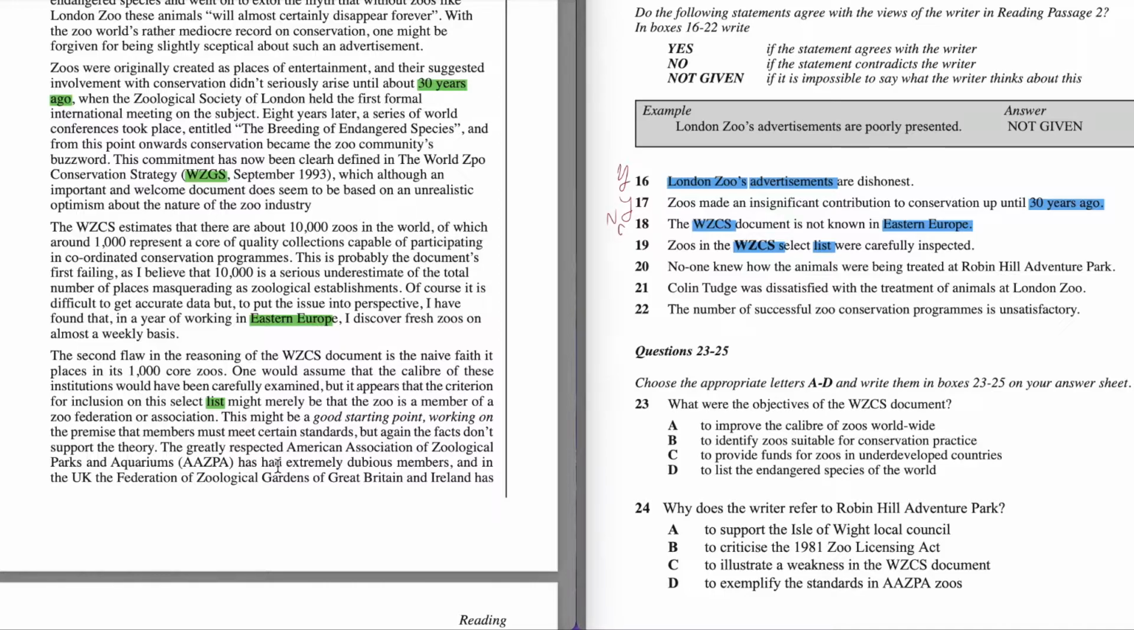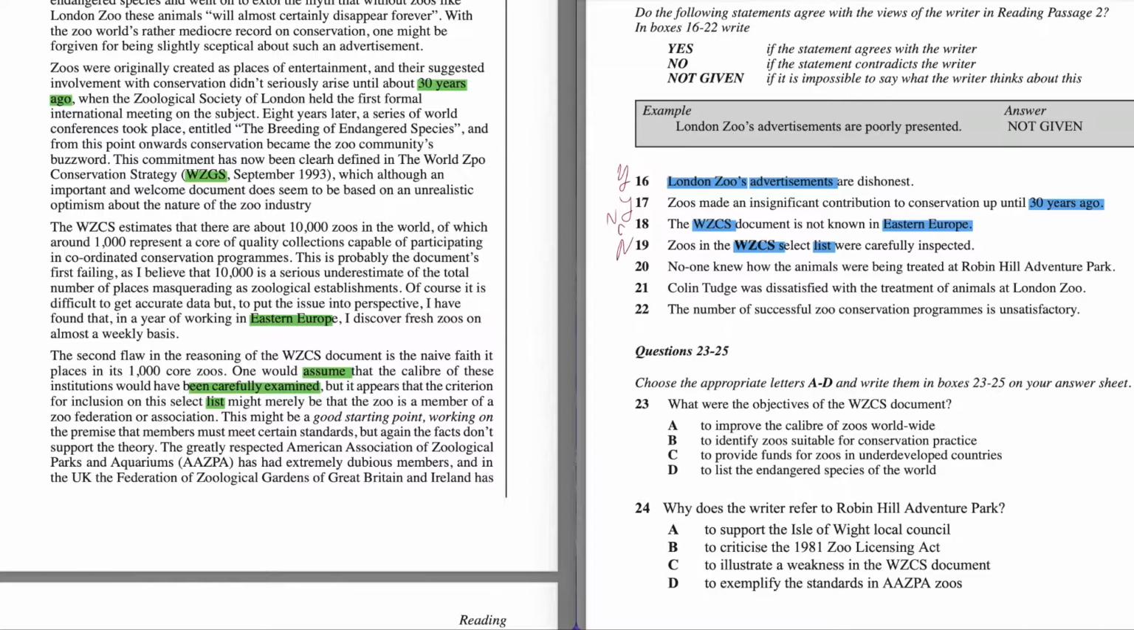So we can't say that they were carefully inspected. They were just selecting them merely because the zoo is a member of the federation. So it would have been carefully examined, but that was just an assumption. We can't say that they have been carefully examined. The answer is that they were not. So the answer to question number 19 is no, they were not examined carefully, unfortunately.